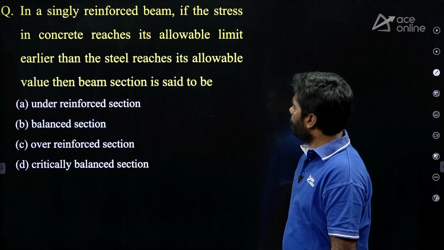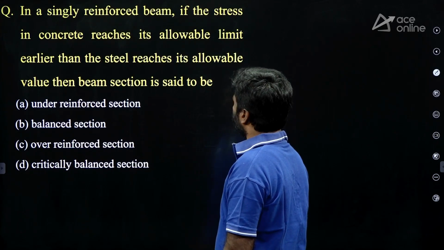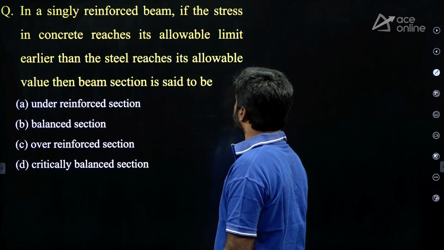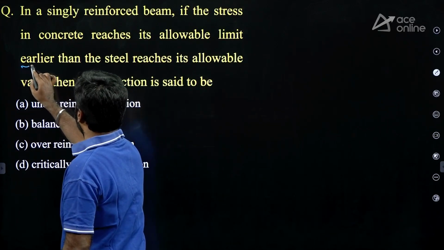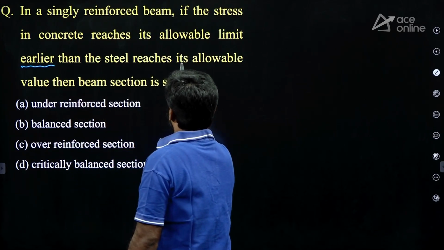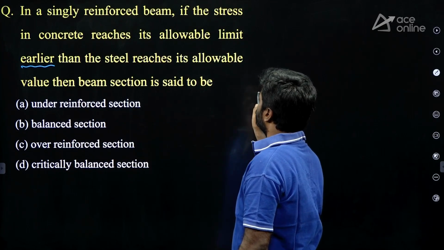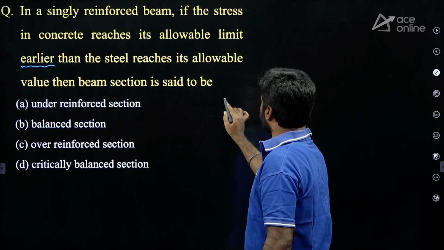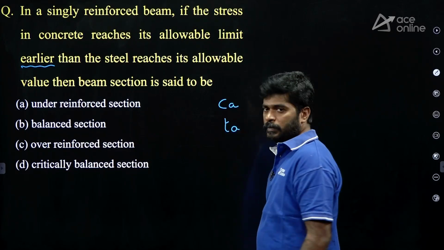Next question. In a singly reinforced beam, if the stress in concrete reaches its allowable limit earlier than the steel reaches its allowable value, then the beam section is said to be, my dear, stress in concrete and stress in tension steel.